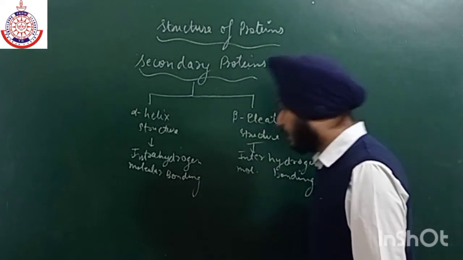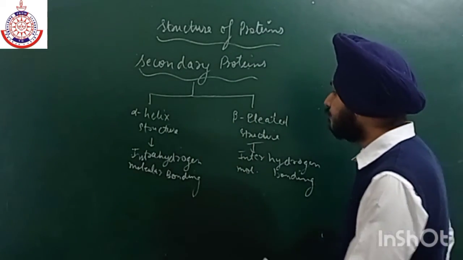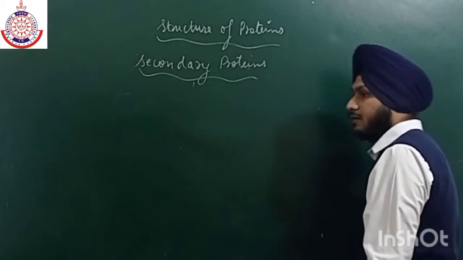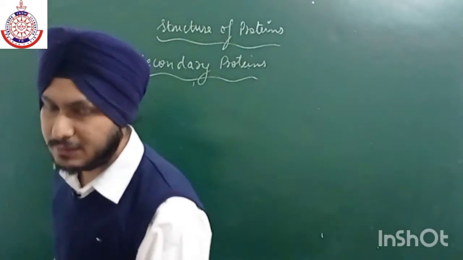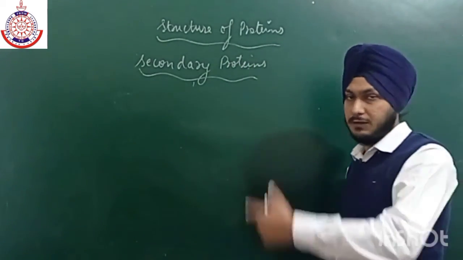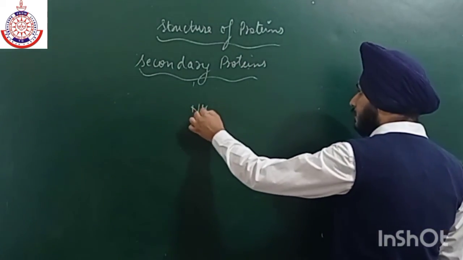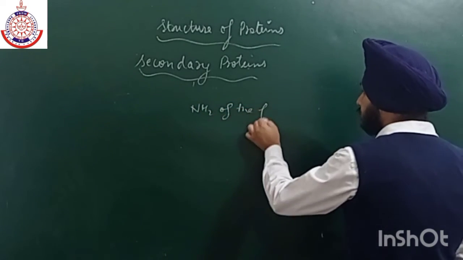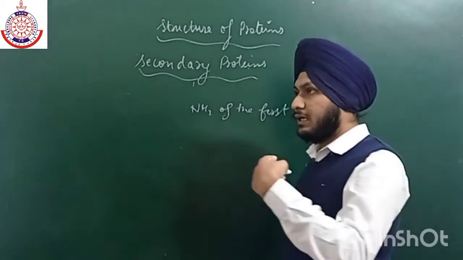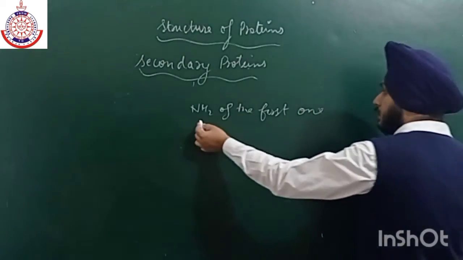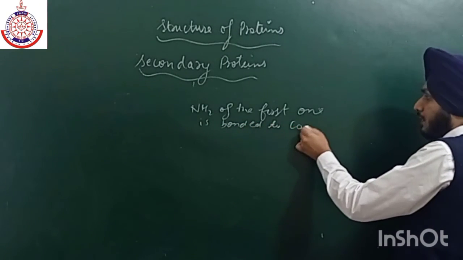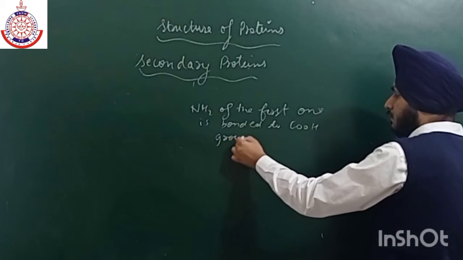In the alpha helix structure, the polypeptides are arranged in such a way that the amino group of the first peptide chain is bonded to the COOH group of the fourth one.